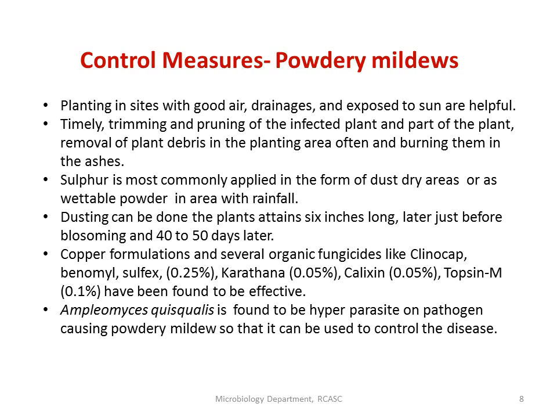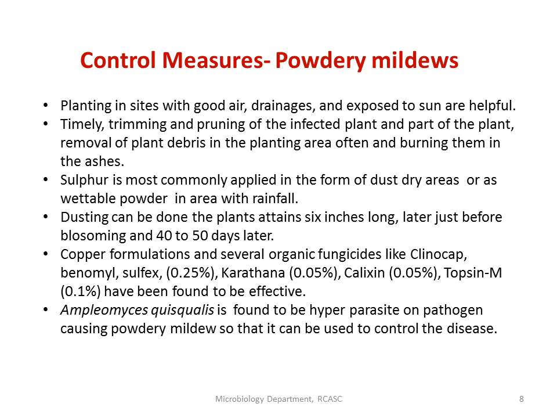Sulfur dusting is one of the important methods of controlling the disease. Sulfur interferes with the electron transport system, where in turn sulfur gets reduced to H2S, which is found to be toxic to most of the cellular proteins. This dusting can be done whenever the plant attains 6 inches in length, just before blossoming, and 40 to 50 days after the blossom has happened.